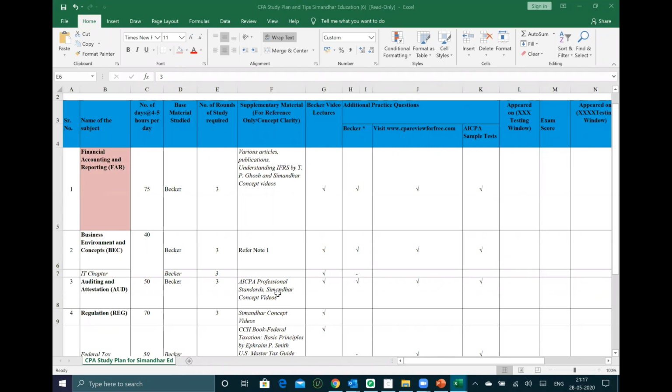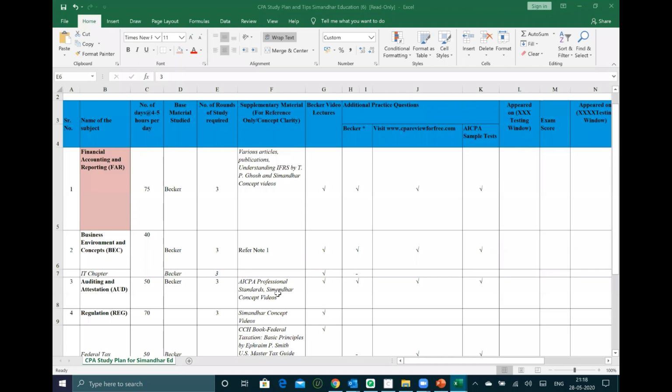Now, coming to the BEC strategy, corporate governance and all those subjects should be studied in the morning, right? So we are done with FAR. Again, solving sims and all. Abhijit, you will need to keep solving it again and again. You will need to practice a lot of sims in Becker, and wherever you are doing wrong, keep a note of that, and then don't make the same mistake, right?